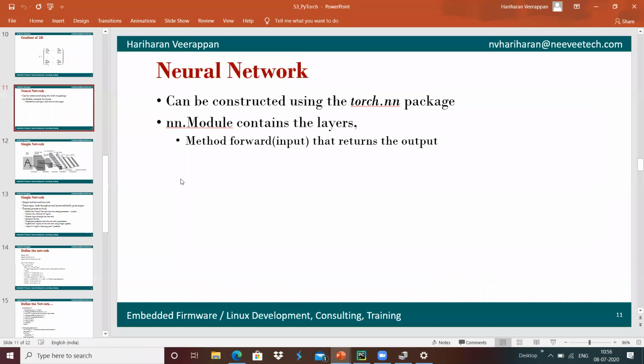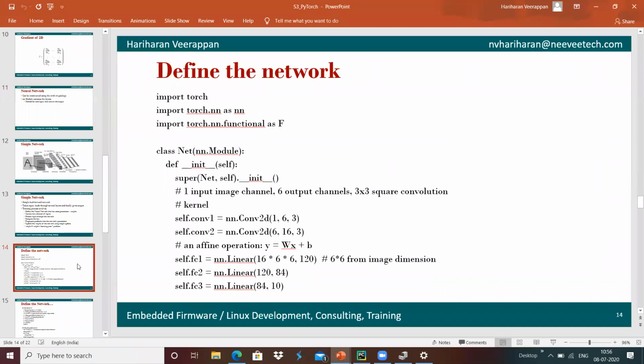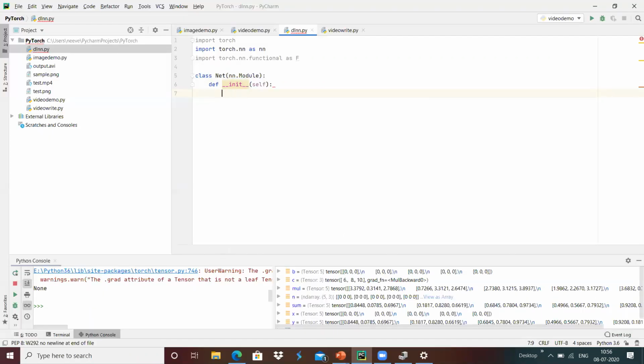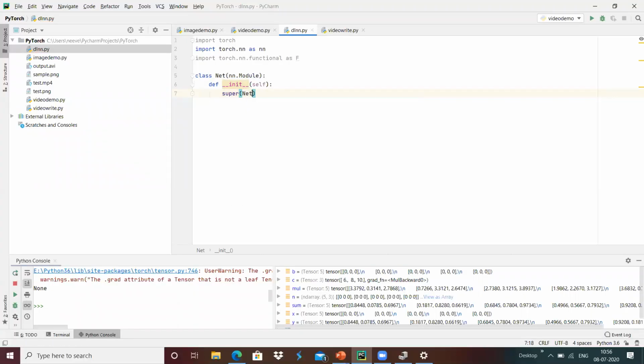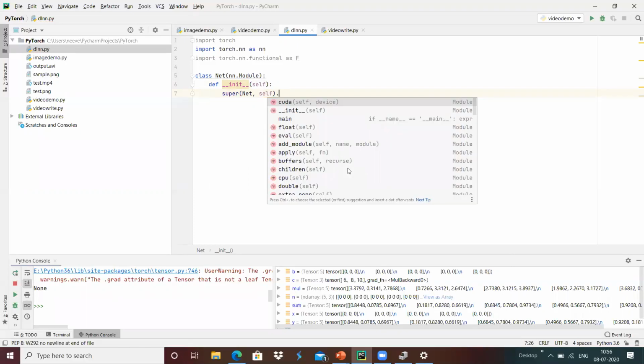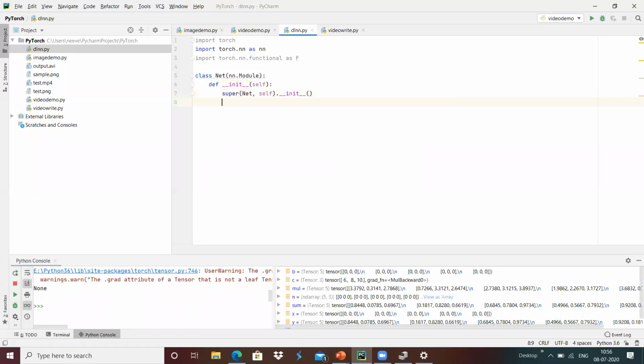In the constructor, I'm going to call the super class, the base class constructor: super(Net, self).__init__(), so that the parent class constructor gets called.